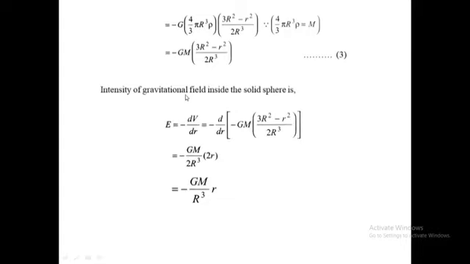Now, the intensity of gravitational field inside the solid sphere is given by E is equal to minus dV upon dr. Therefore, on putting this value of V in this equation, we get minus d upon dr in bracket minus GM in bracket 3 R square minus r square upon 2 R cube. On solving this equation, you will get minus GM upon 2 R cube into 2 r, which is nothing but E is equal to minus G capital M upon R cube into r.